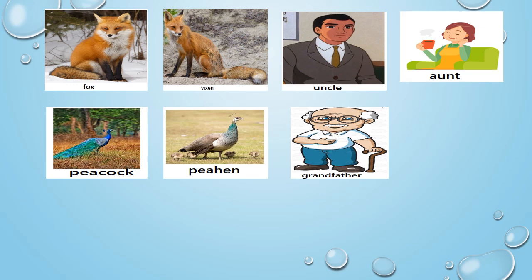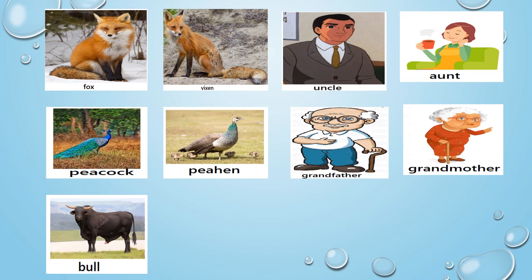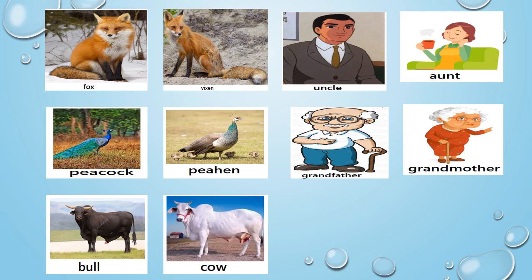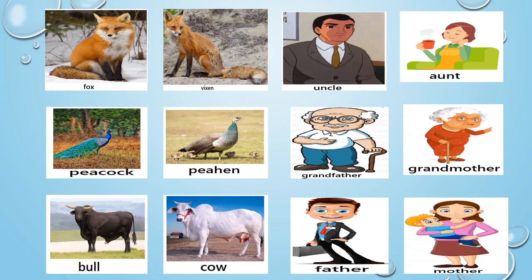Grandfather is male or masculine and grandmother is female or feminine. Bull is male or we can say masculine and cow is feminine or female. Father is masculine and mother is feminine.